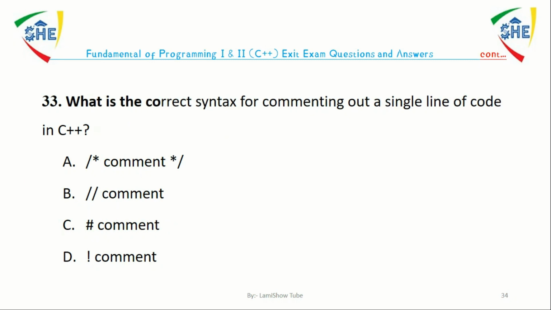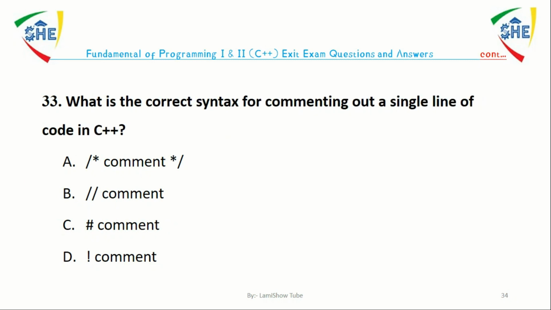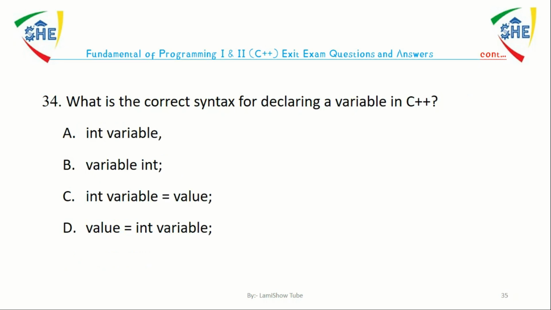Question number 33. What is the correct syntax for commenting out a single line of code in C++? The answer is B. The correct syntax for commenting out a single line of code in C++ is to use two forward slashes.